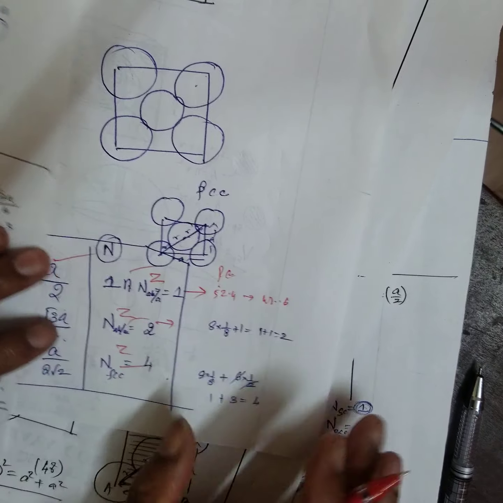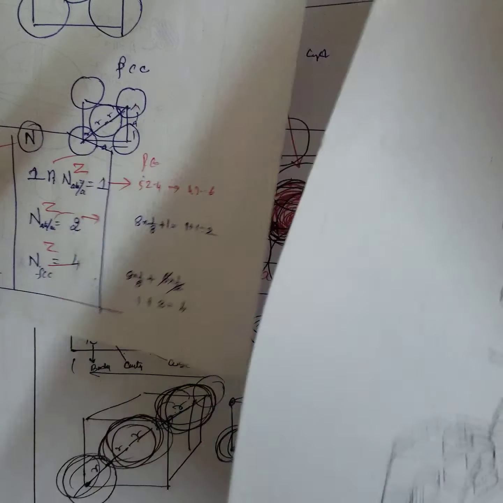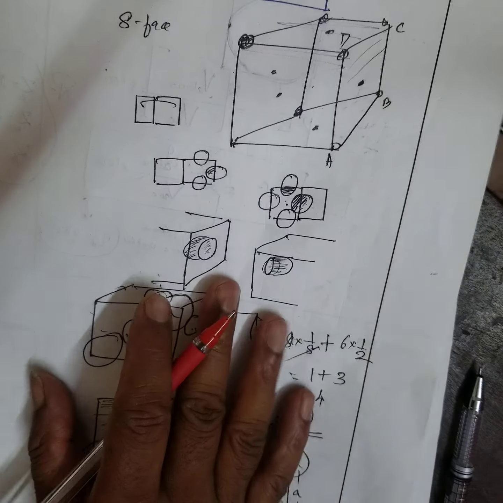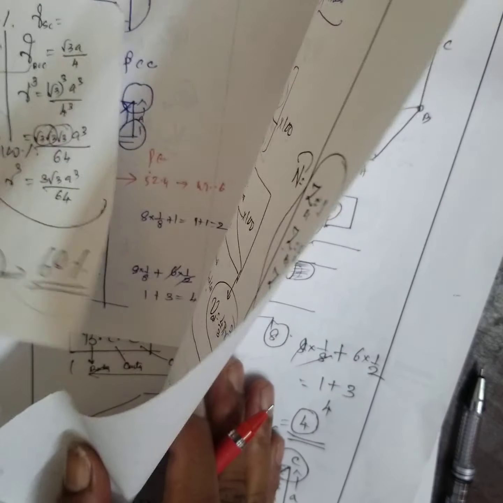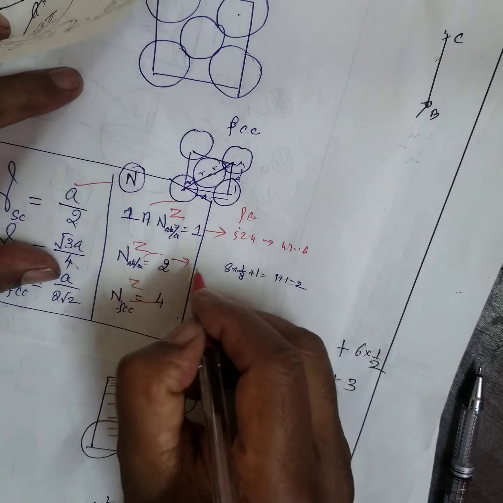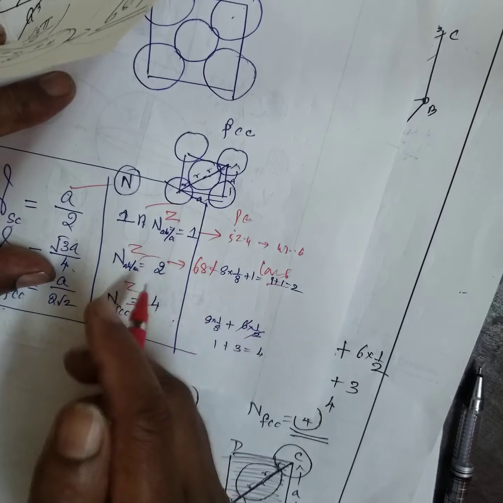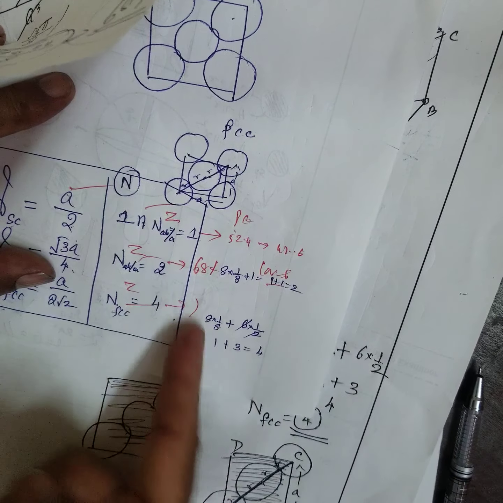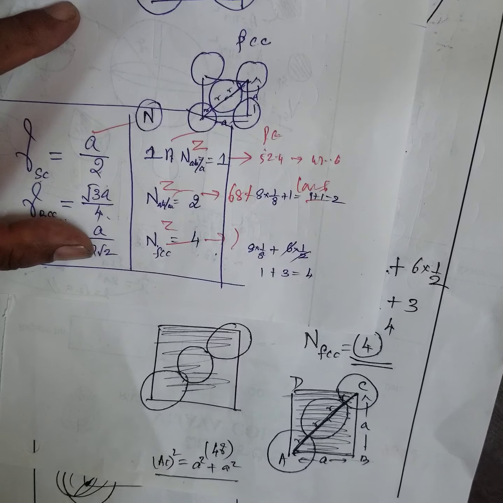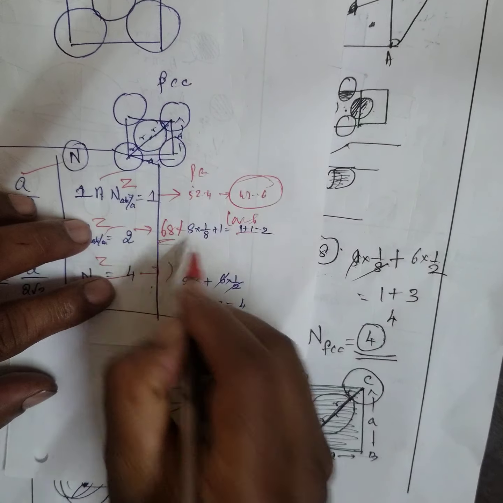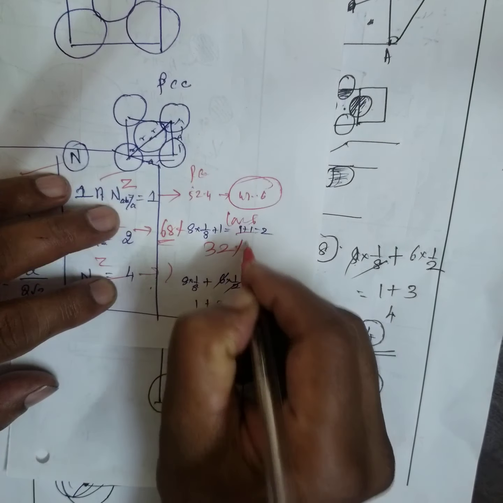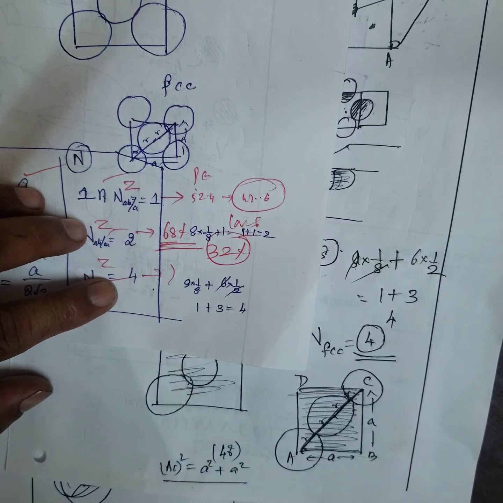Write like this in a tabular column. Here how much did you get? 68%. This is 68%. Therefore, this is 100 minus 68 empty places. I don't know what the percentage is. Let us see, we'll calculate that. Here how much? 100 minus 68 is what? 32%. Here 68%.